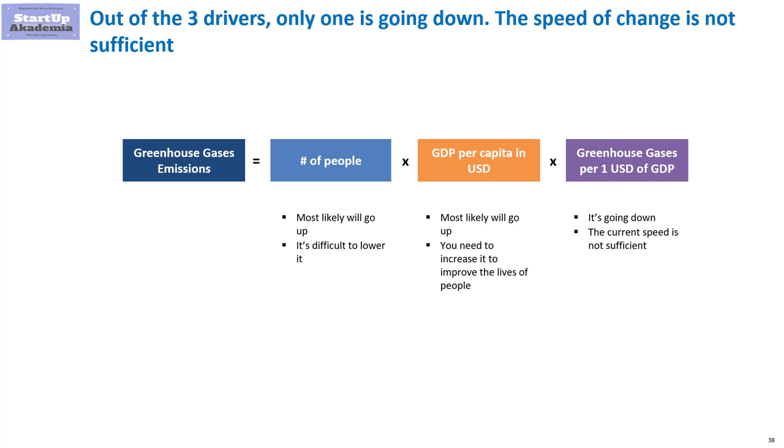So far, only China has been successful in limiting the growth of the population, and this has not been replicated for obvious reasons by other countries. When it comes to gross domestic product per one person, this is the goal of almost every economy. A higher level of gross domestic product usually means a higher level of life. That's why, in the rest of the course, we will look deeper into improving the efficiency of the economy when it comes to the production of greenhouse gases.